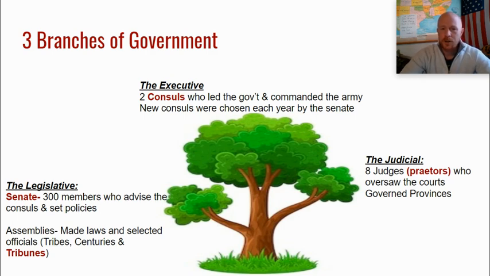In the executive branch, you had two consuls who led the government and commanded the army. These consuls served 1 year at a time, and every year two new consuls were established. And then you had the judicial branch, 8 judges, known as praetors, who oversaw the courts and were also given the power to govern provinces.